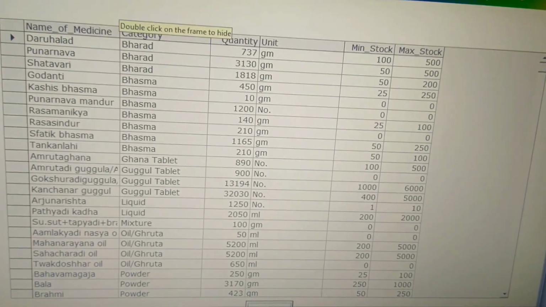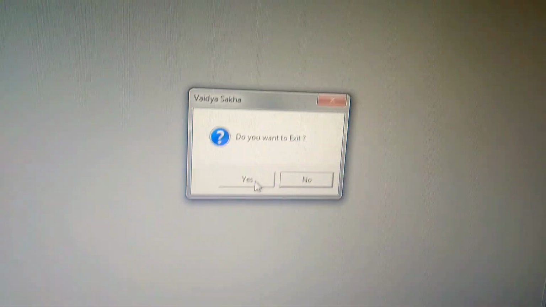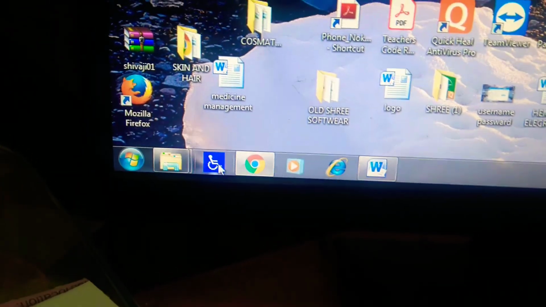Now I want to show you the particular thing about if you want to exit, then you can exit like this. Yes, then software will be closed.